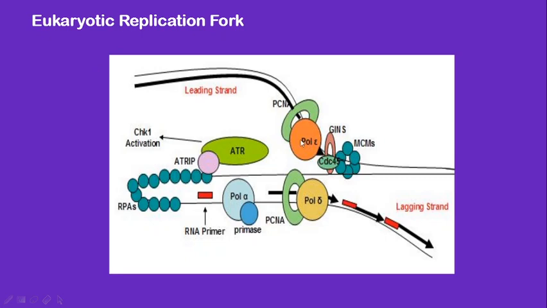Okay, so all these proteins and different types of replicative polymerases like polymerase alpha, polymerase delta, polymerase epsilon and the CMG helicase complex are necessary to synthesize the lagging and leading strand.